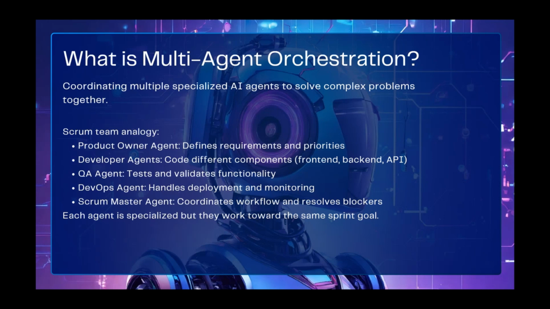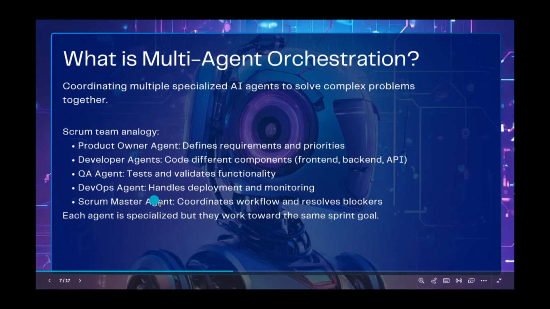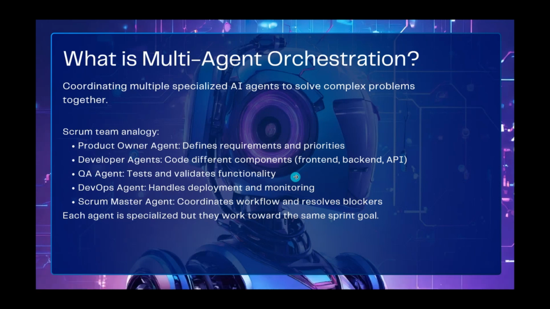There's a product owner agent who defines the requirements and priorities, and then you have a Scrum Master agent who coordinates workflows and resolves blockers. Then we have developer agents who code different components, like front end, back end, and API. After that, the QA agent will evaluate and validate the functionality. Finally, the DevOps agent handles deployments and the monitoring process.